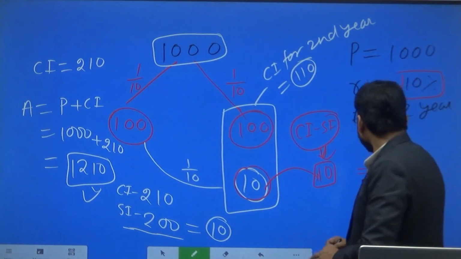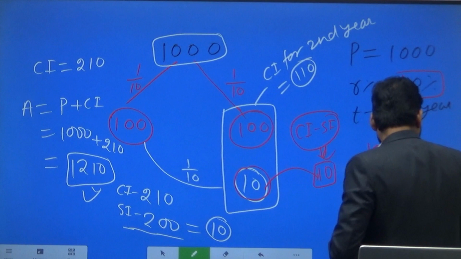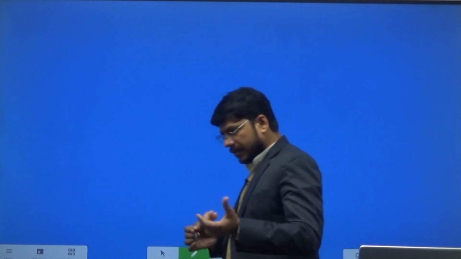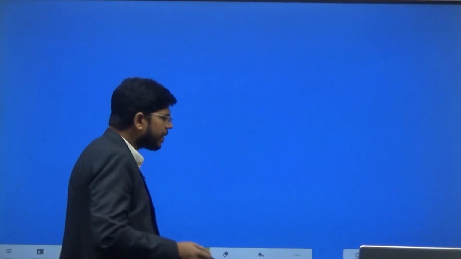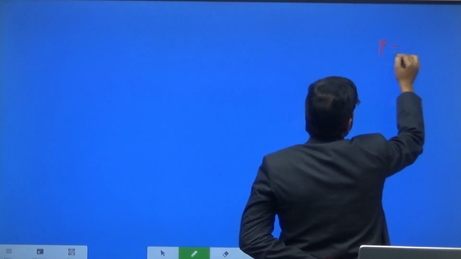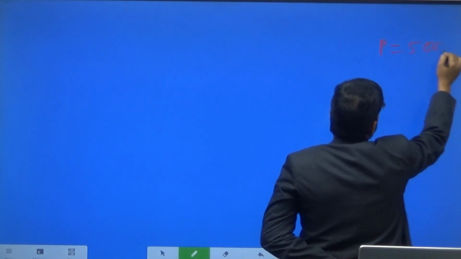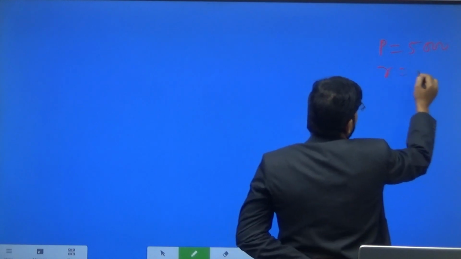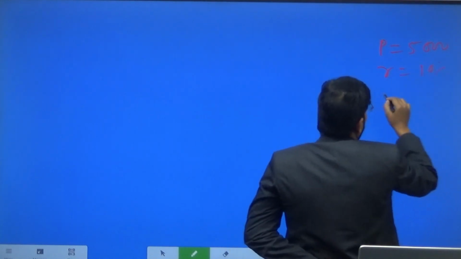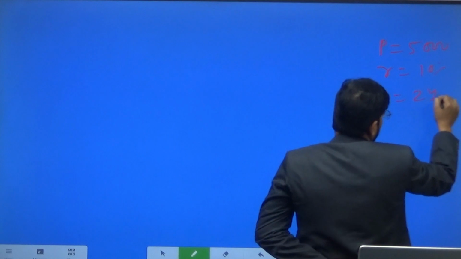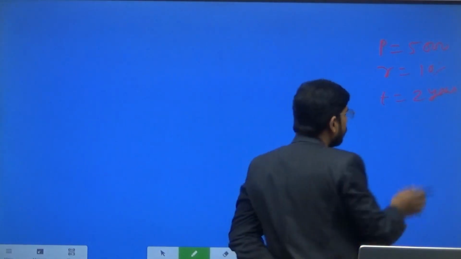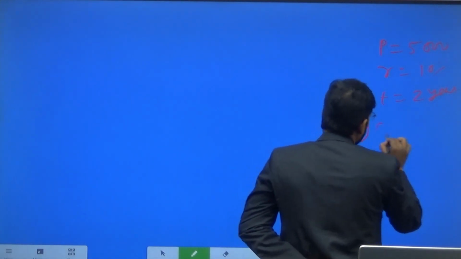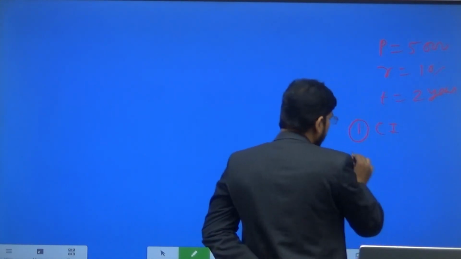Now we can take another example. Suppose the value of principal amount P is 5000, the rate of interest is 10%, and the time period is 2 years. And what we have to find out? We have to find out first the total compound interest for 2 years.